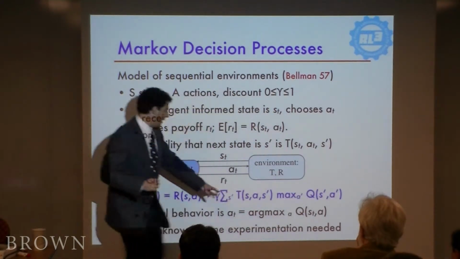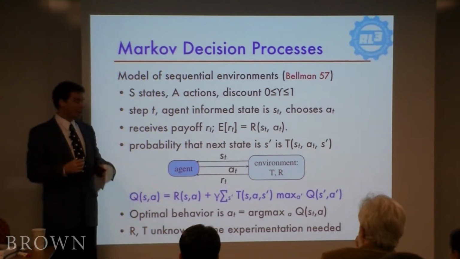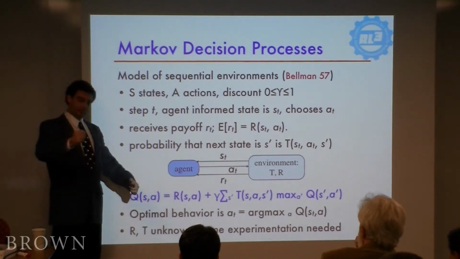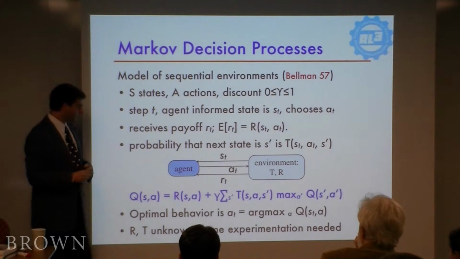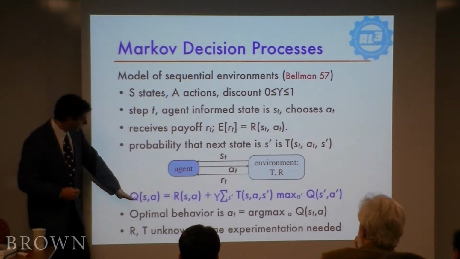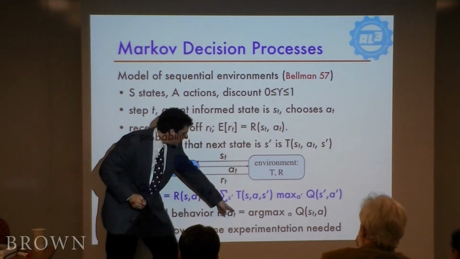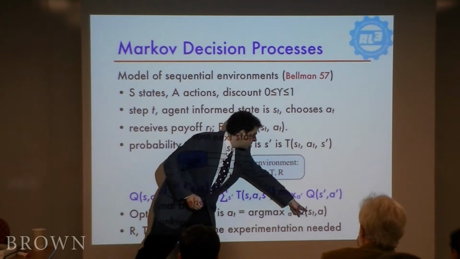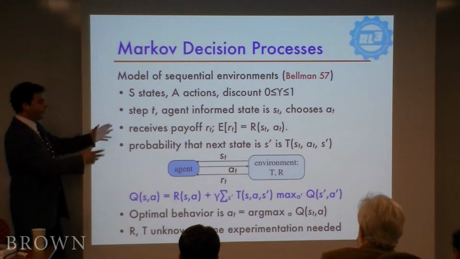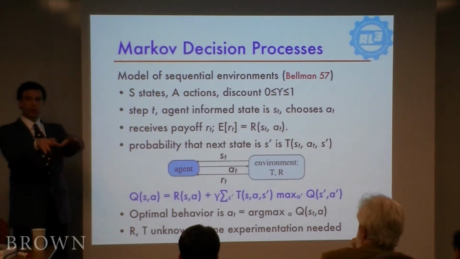This Q is the same as this Q, so we have a system of equations. It's not immediately obvious how to solve this, but there are methods. For example, mapping it to linear programming and then solving it using the linear programming algorithm is an effective way of actually solving this planning problem, deriving the Q function, and then once you have this Q function, the optimal action to take at time step t is just maximize over all actions the Q values in the state that you're in. Okay? So if we knew the model, we've got algorithms that can handle that, that can generate optimal performance, and it'll go and act in the world.